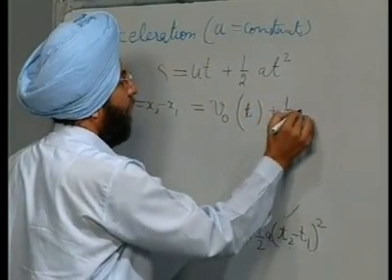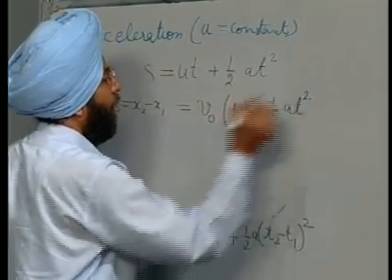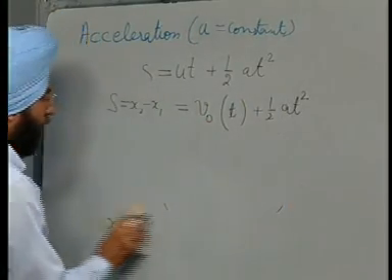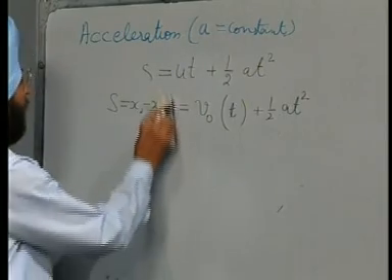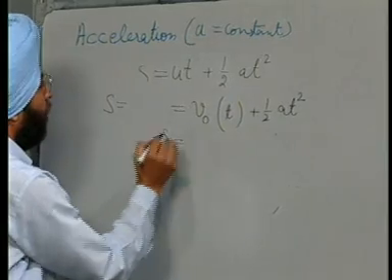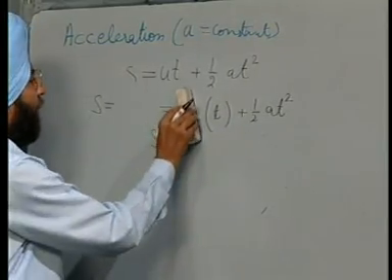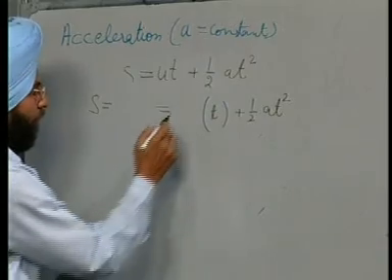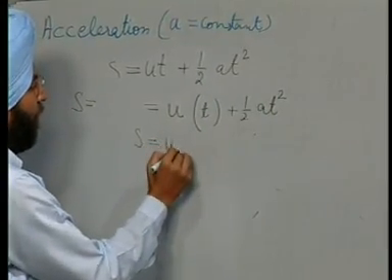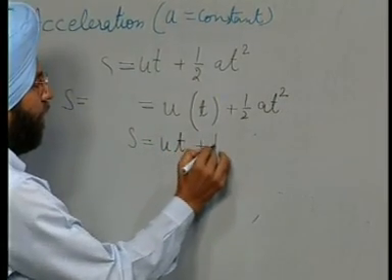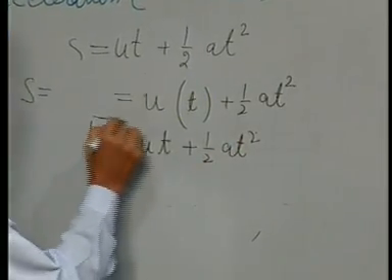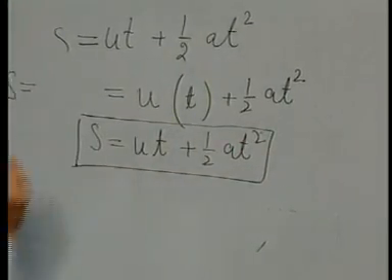So, this becomes half a t square. Now we define v 0 as initial velocity u. So, this equation becomes u t plus half a t square. So, this is our second equation.